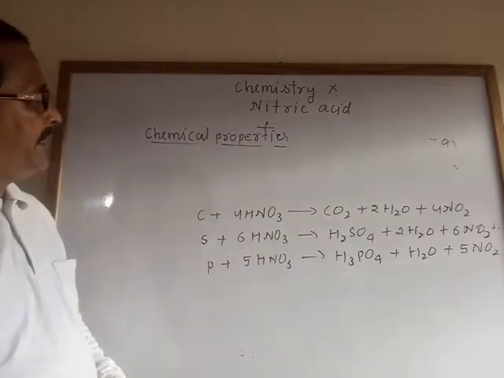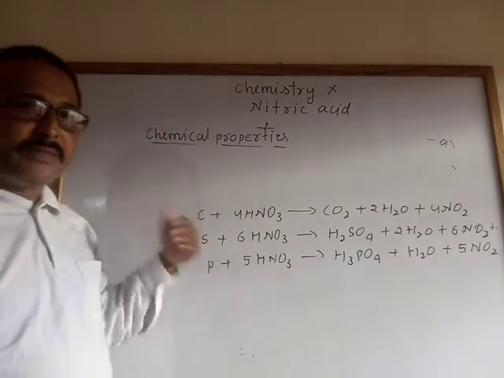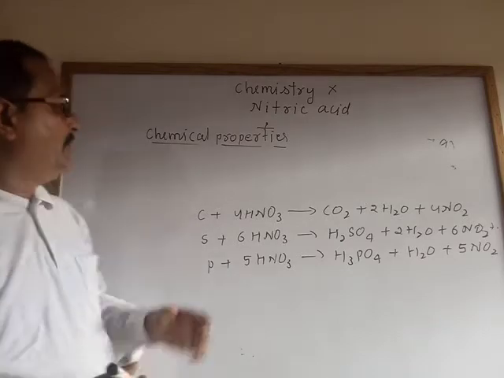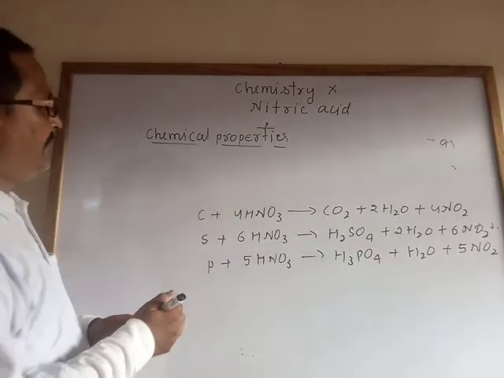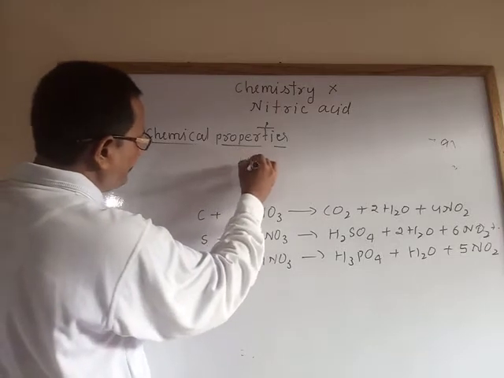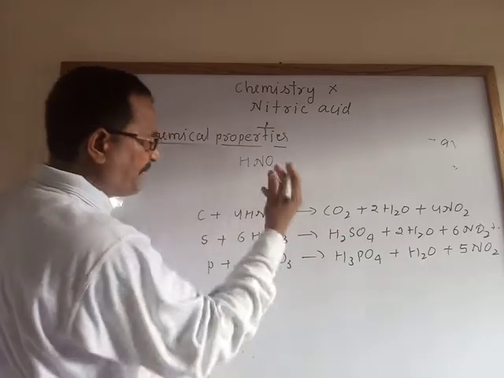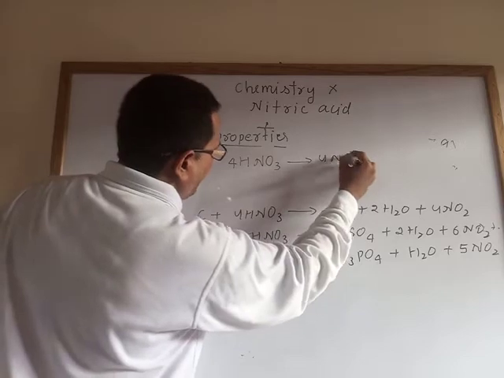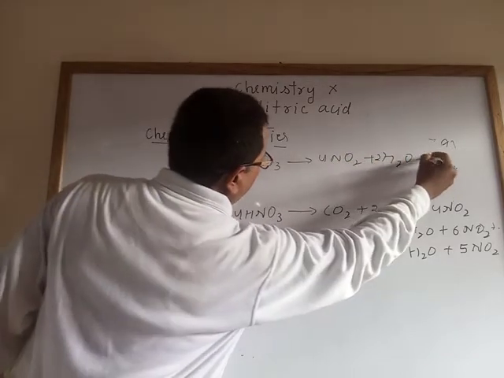In the nitric acid videos, I have explained the chemical and physical properties, some reasons, and the Ostwald method for preparation of nitric acid. Now we are going to discuss the chemical properties of nitric acid. In my previous video, I already explained that when nitric acid decomposes at a little temperature, it gives nitrogen dioxide, water, and oxygen.